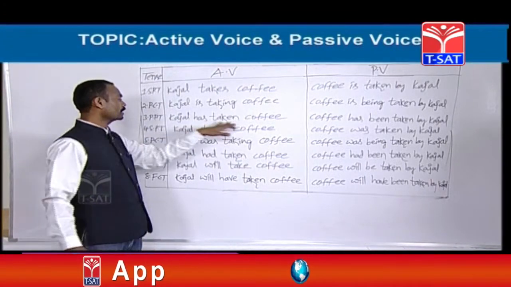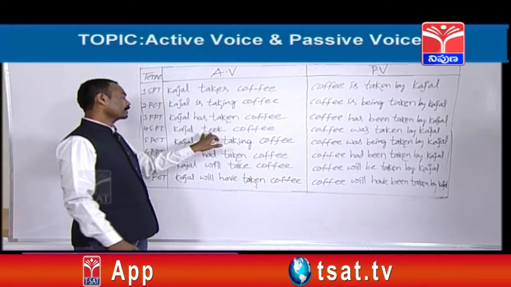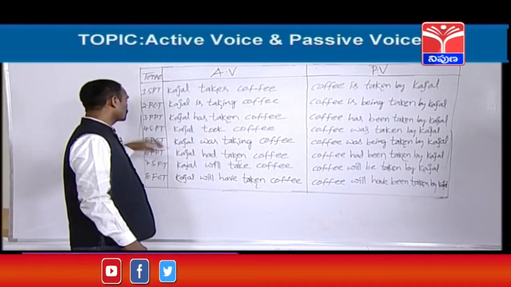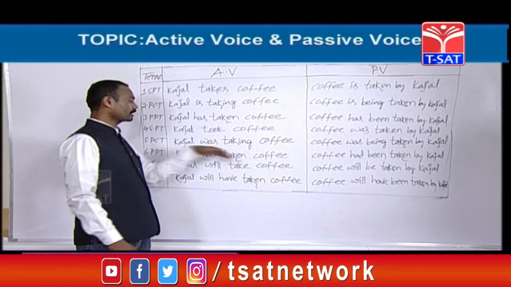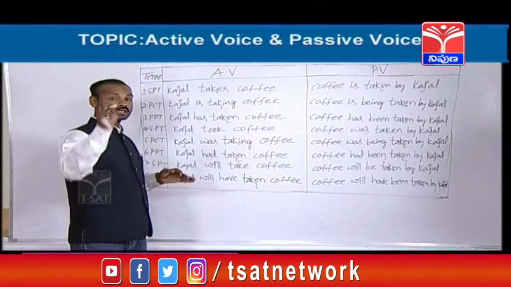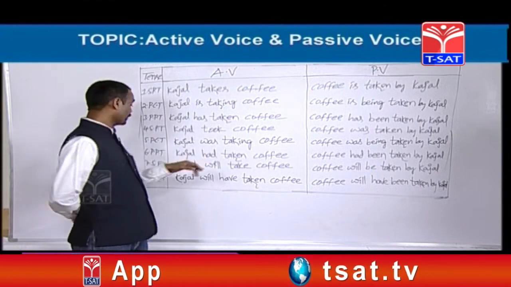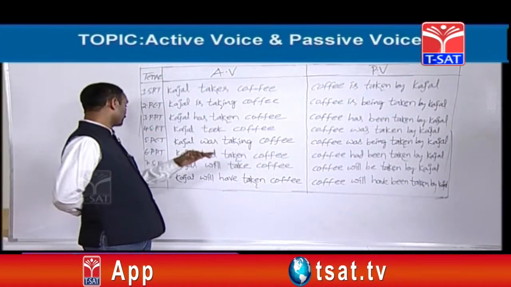Next, simple past. For simple past, passive voice is there. That's why it has been written. Next, past continuous, passive voice is there. Next, past perfect tense, passive voice is there. Last, in past perfect continuous, there is no passive voice. That's why I did not write it here. Past perfect continuous, there is no passive voice.